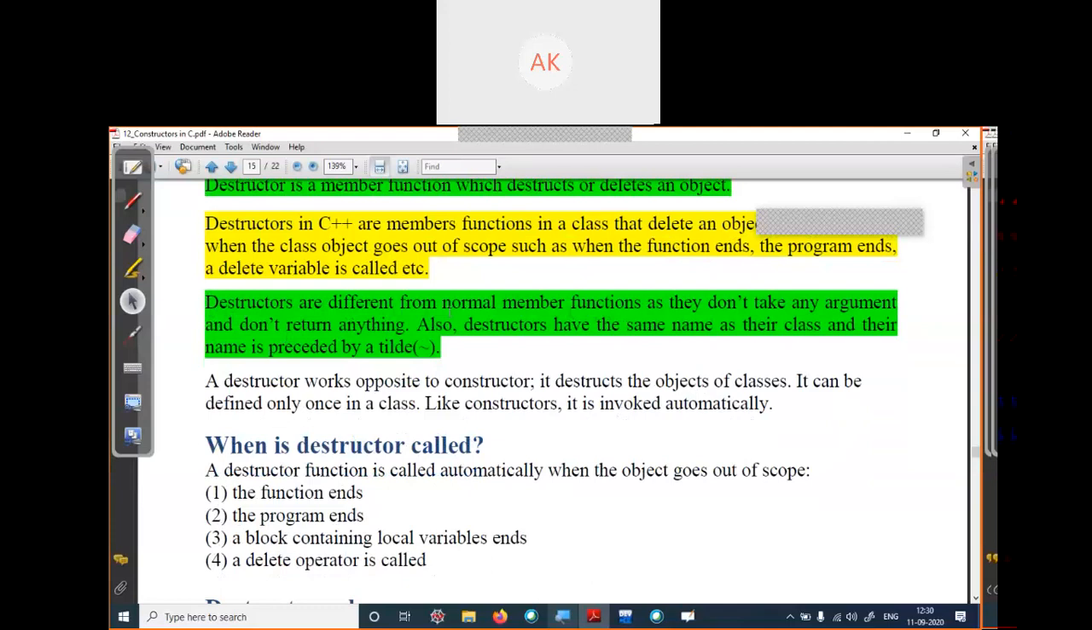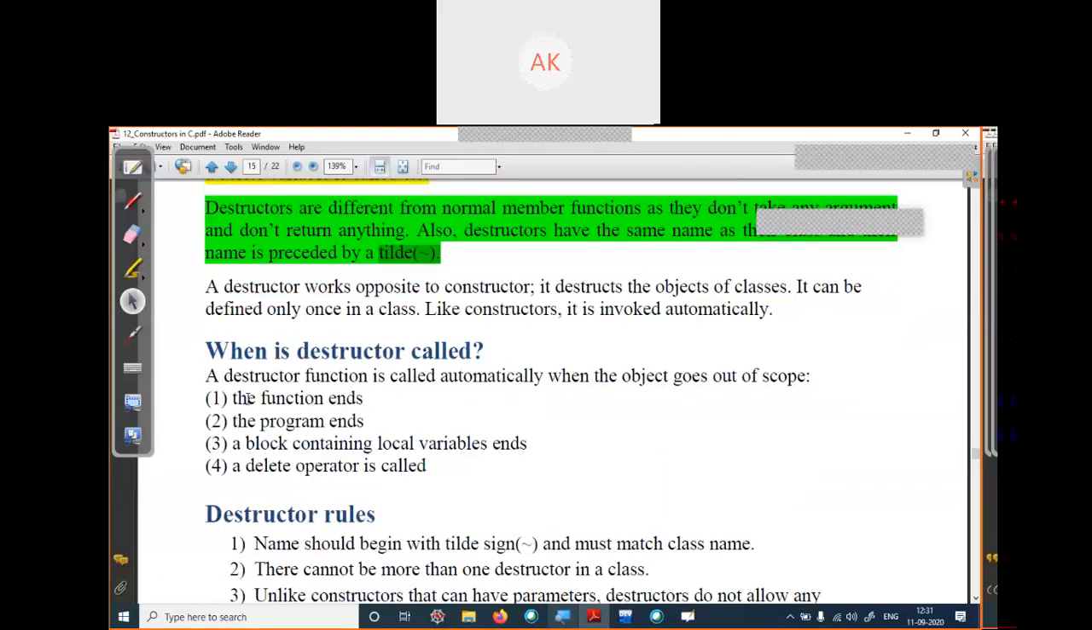Destructors are different from normal member functions. This is also a member function of your class, but it's different because it doesn't take any input, and it doesn't give any output or return any values. Your destructor does not take any inputs and does not give any output. And how can you differentiate it from a constructor? When you declare a destructor, you have to put the tilde symbol before your destructor name.